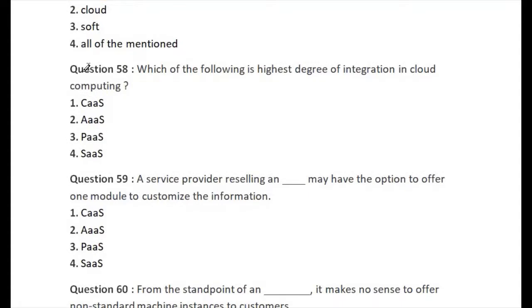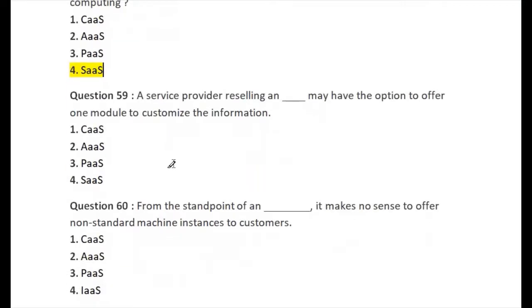Question number 58 is, which of the following is the highest degree of integration in cloud computing? First is container as a service, second is application as a service, third one is platform as a service, and the last one is software as a service. The right answer of question number 58 is option number 4, software as a service. This is the right answer. Let's go for question number 59.